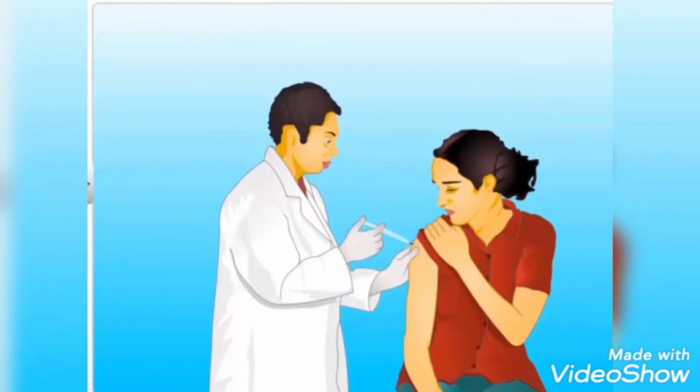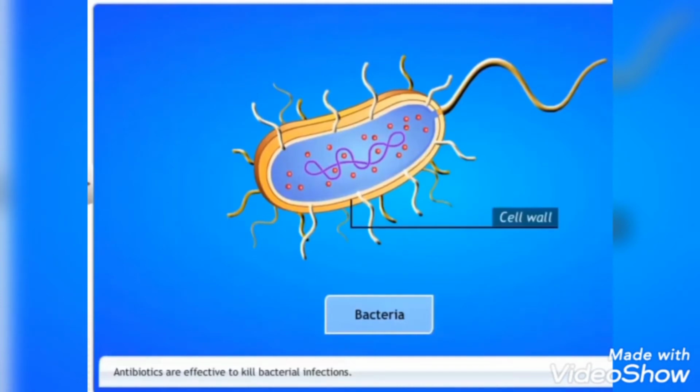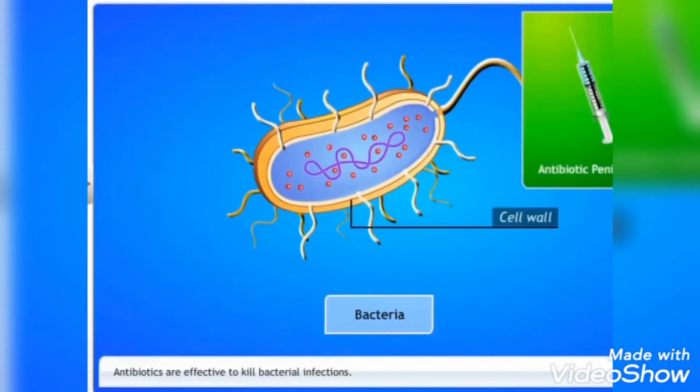For example, some bacteria make a cell wall to protect themselves. The antibiotic penicillin blocks the cell wall synthesis. As a result, bacteria are unable to make cell walls and they die.